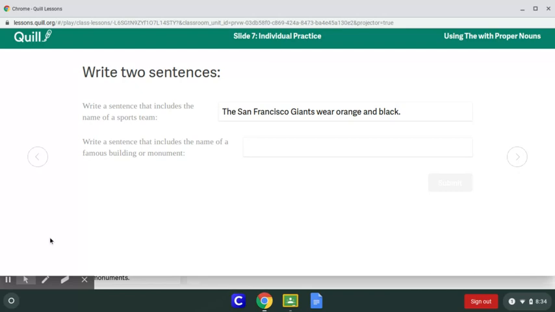Let's look at the next one. Write a sentence that includes the name of a famous building or monument. I already told you about the Statue of Liberty. What's another famous building that we can talk about? Or monument. It doesn't have to be a building. Well, the Golden Gate Bridge is in California. Let's do that one.